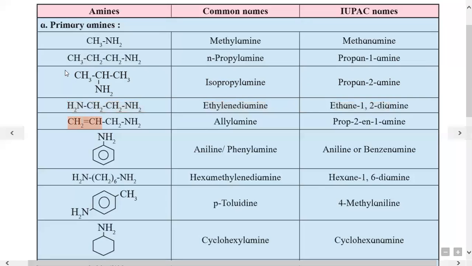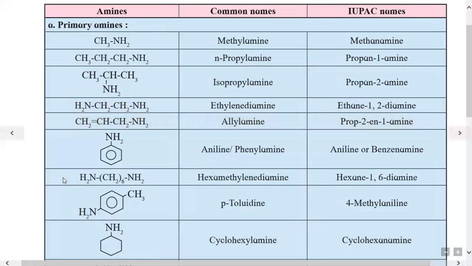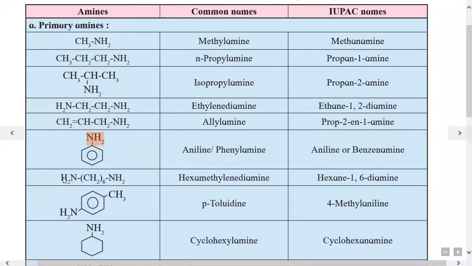Now here CH2 double bond CH single bond CH2 is allyl group bonded with NH2 called as allylamine. Here the IUPAC name is given from 3 carbon containing alkene as a prop-2-ene, and first carbon contains amine group, therefore name is prop-2-en-1-amine. The next example is benzene ring containing NH2 group, commonly called as aniline, also called as a phenylamine.